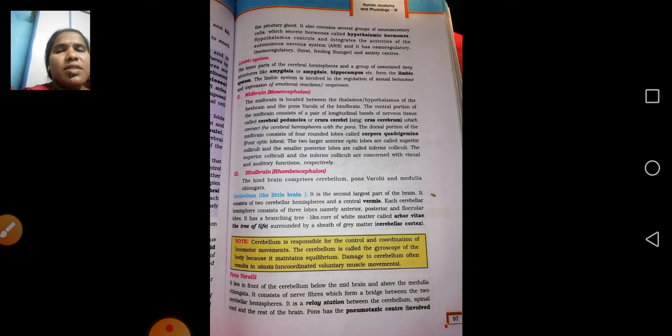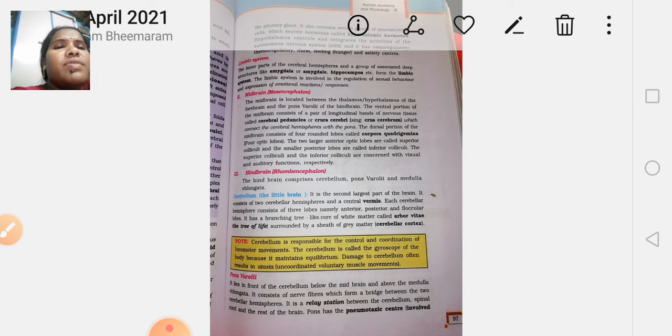The cerebellum is also called the little brain. It is the second largest part of the brain. It has cerebellar hemispheres and a central vermis. It has branching like a tree, and it is surrounded by a sheath of grey matter called the cerebellar cortex. Next, the pons varolii lies in front of the cerebellum, below the midbrain and above the medulla oblongata, consisting of nerve fibers which form a bridge between the two cerebral hemispheres.